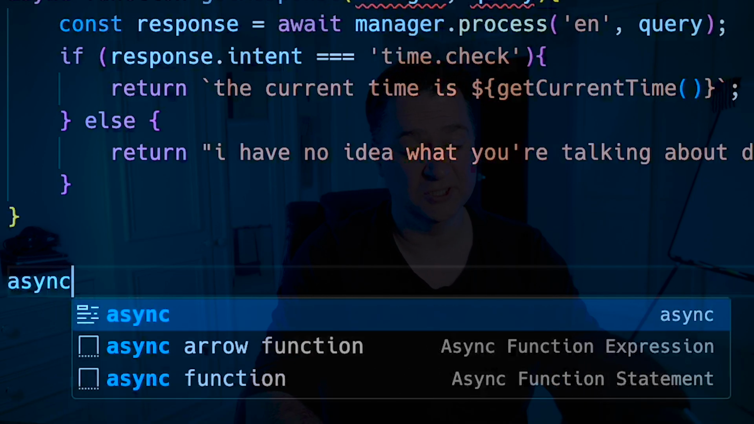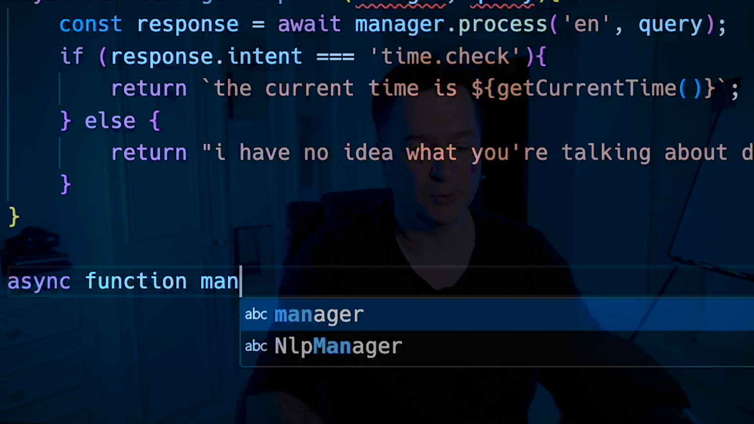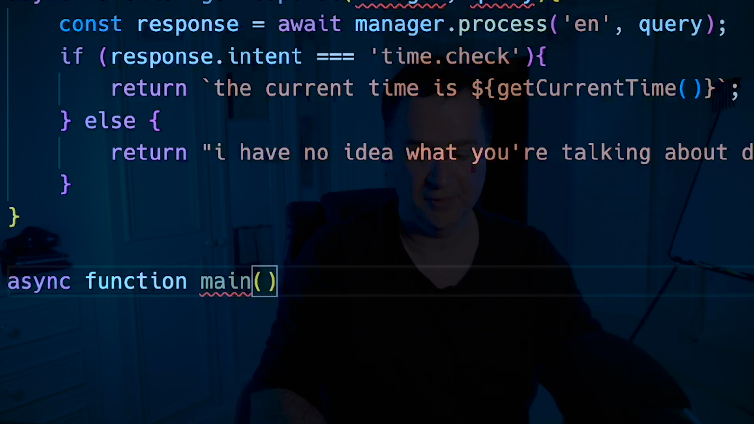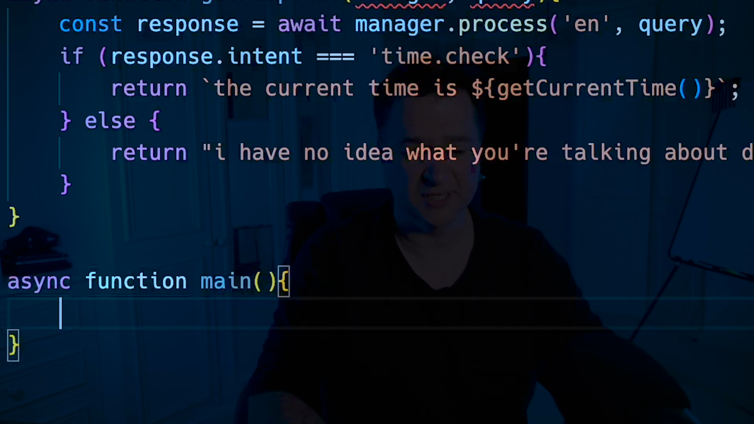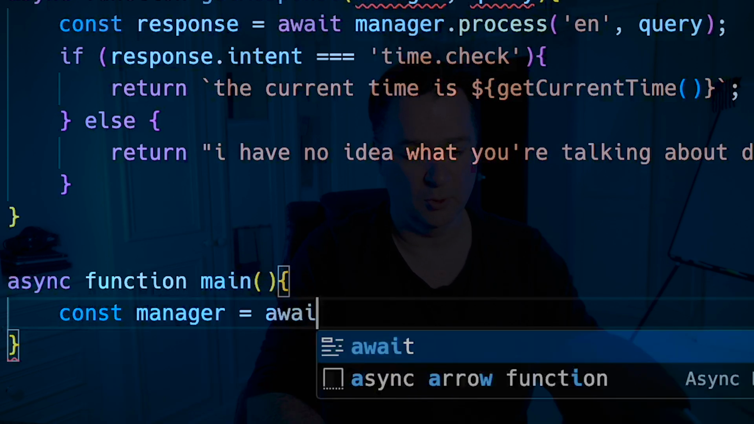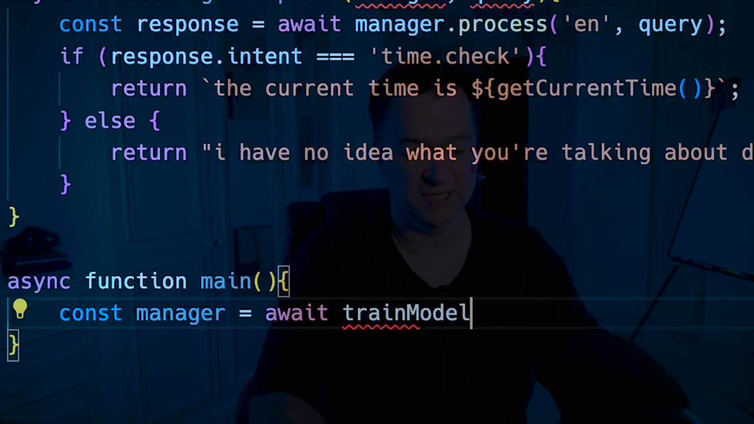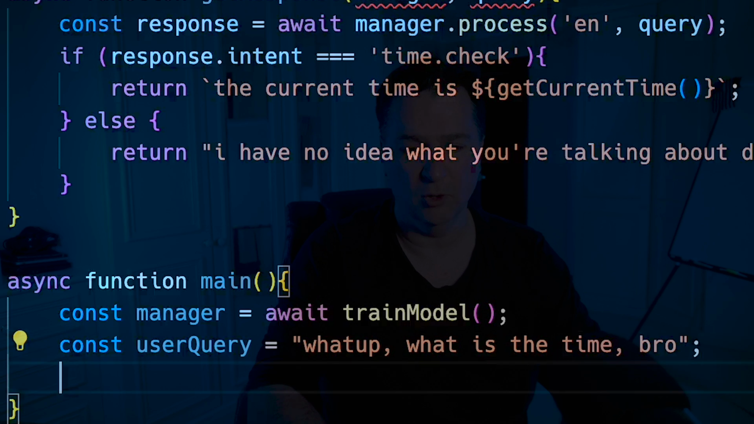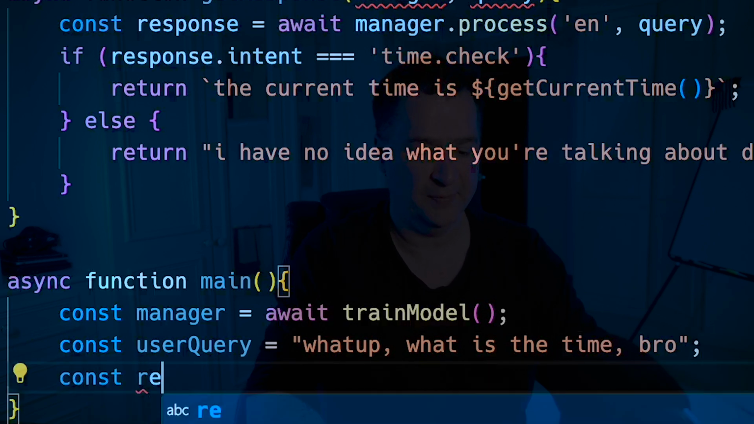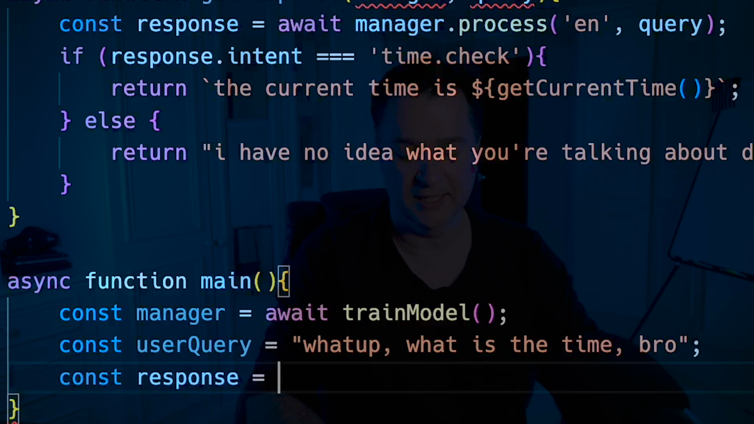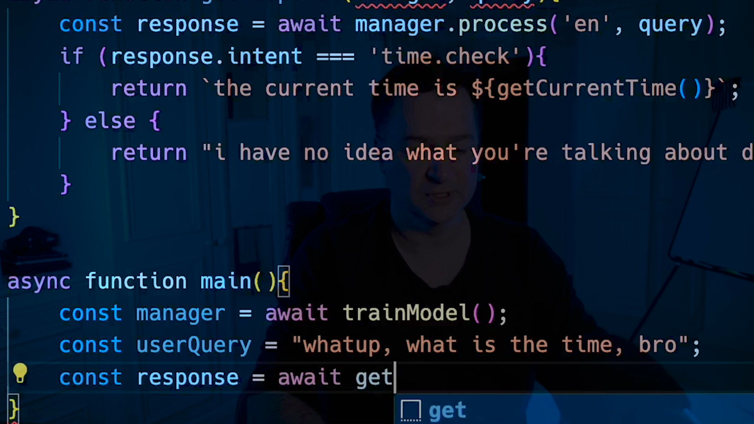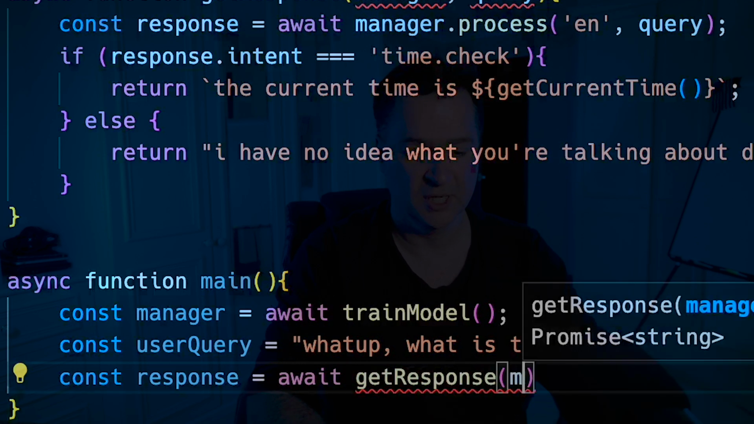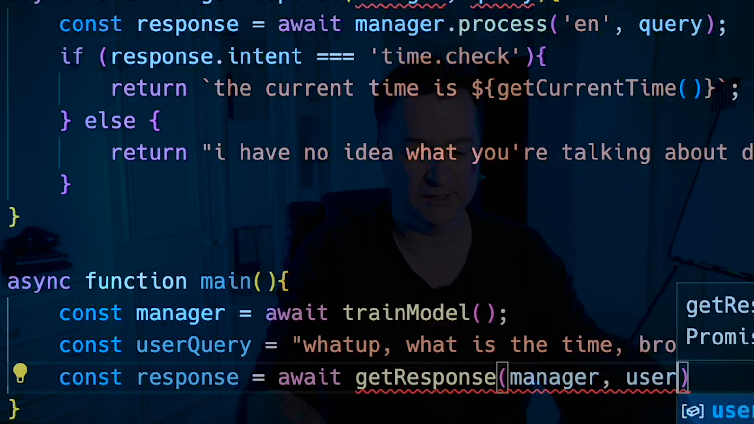So finally, all we need to do now is create a main function where we're going to pass in our query and then get the response. The first thing we will do is train the model. So we'll say const manager equals await trainModel, which was the name of the function we created earlier. We'll set our user query. Then we will just pass that query to our getResponse function. So await getResponse, we'll pass in the manager and we'll pass in the user query.